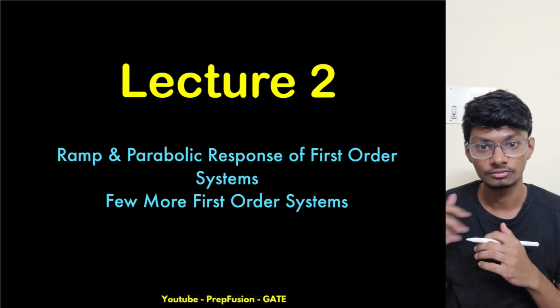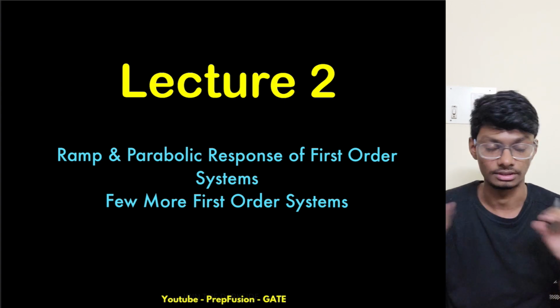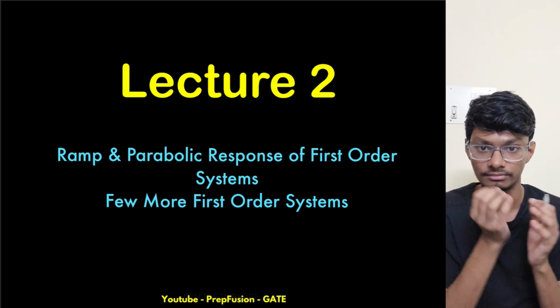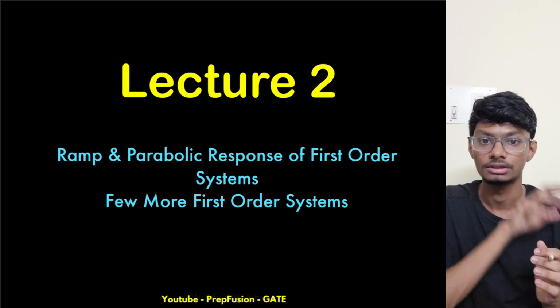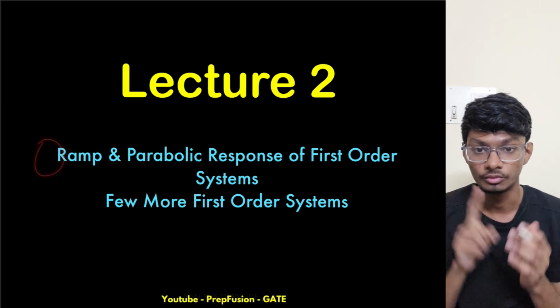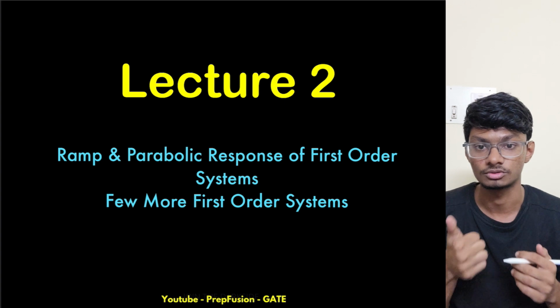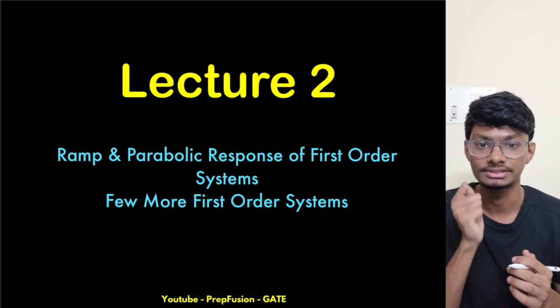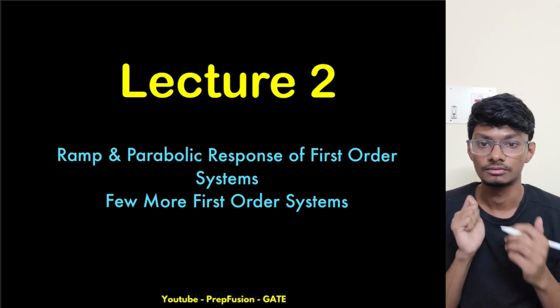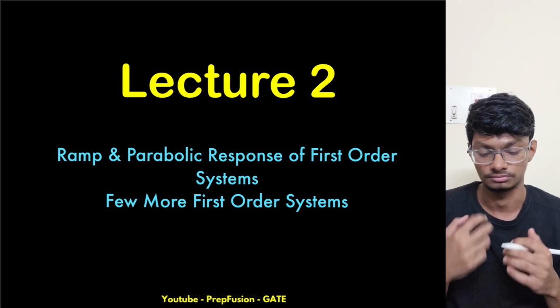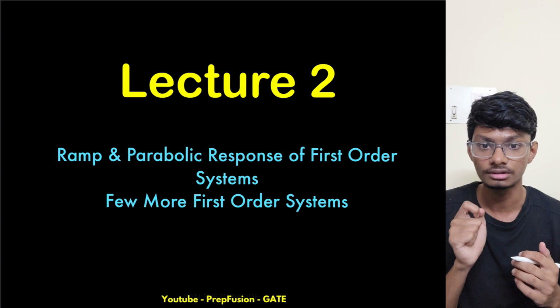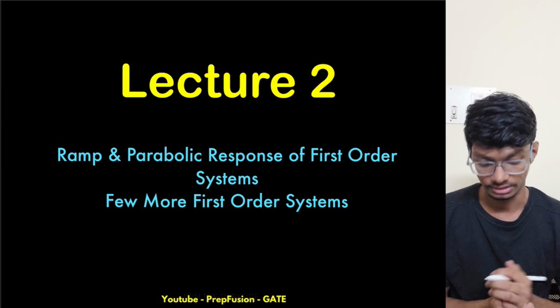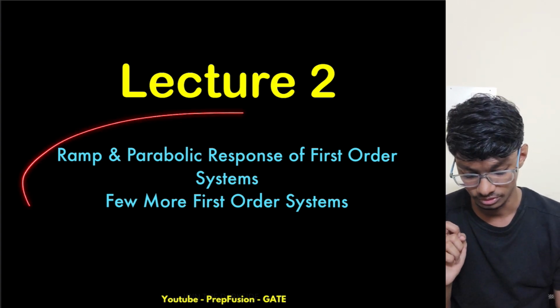So in the previous lecture, we first got a brief overview of the time domain analysis chapter. Then we did the unit step and the unit impulse response of the first order systems, okay, and also learned a bit about steady state error for a unity feedback, okay. For more knowledge about the steady state error, we'll learn that in the next few lectures, right? So now let's first do this one.